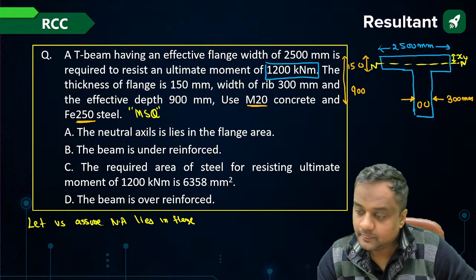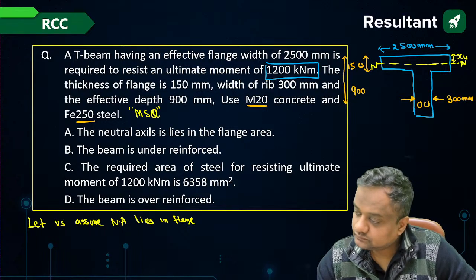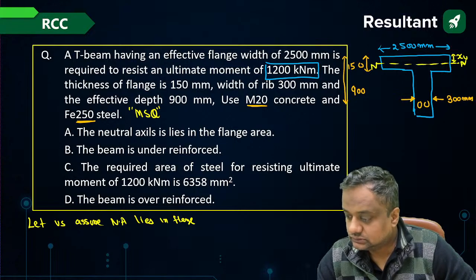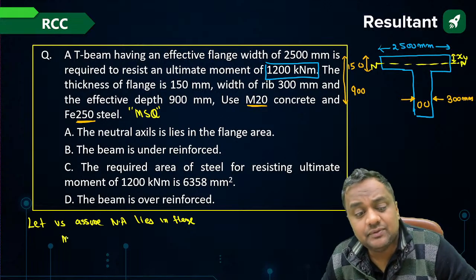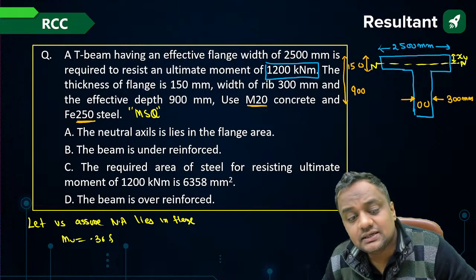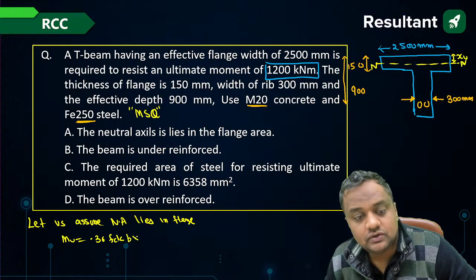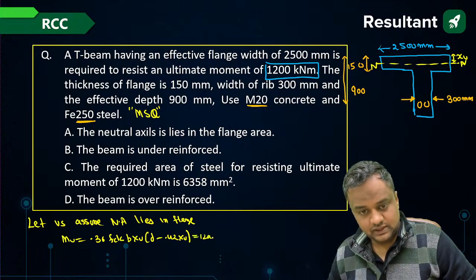solve it and let me know the answers. What will be the value of Mu? 0.36 fck into b into xu into lever arm, d minus 0.42 xu, and this should be equal to 1200 into 10 to the power 6.